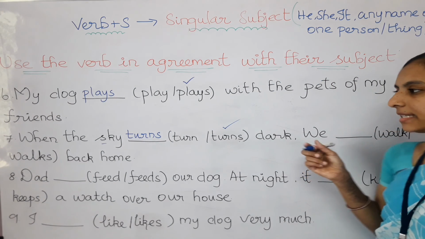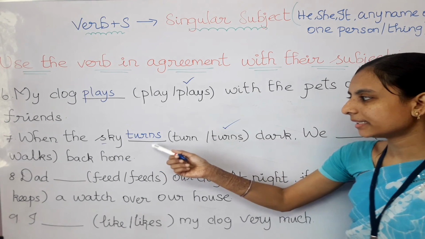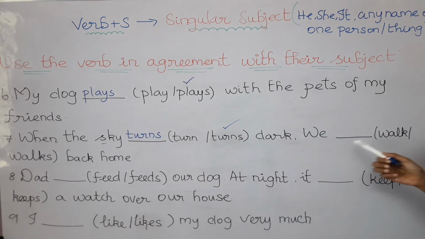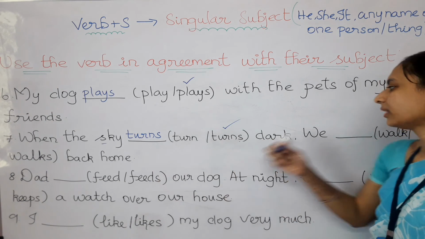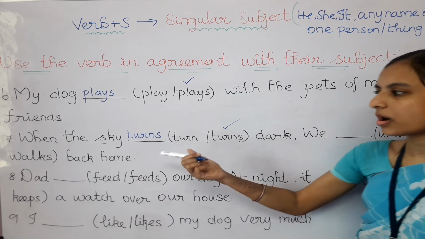Let's go for the second sentence. When the sky turns dark, we dash back home. We walk or walks back home.